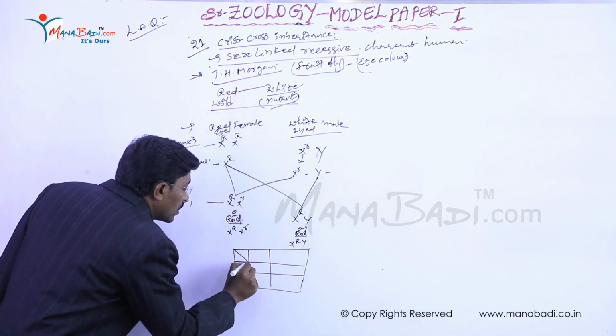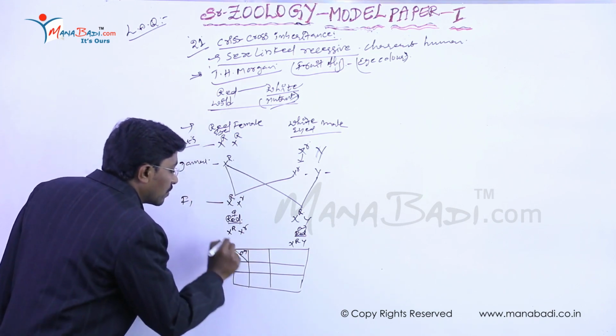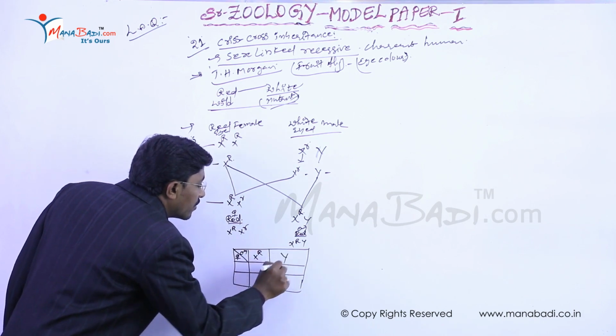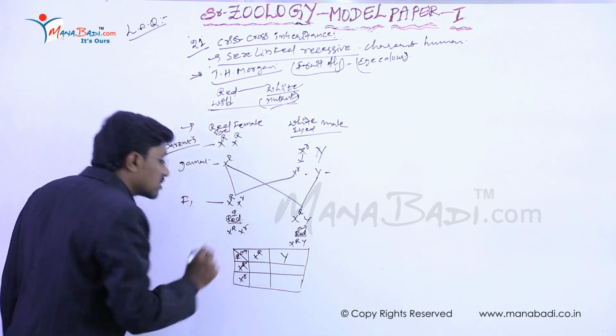Here we substitute male gametes and female gametes. The male gametes are X capital R and Y, and the female gametes are X capital R and X small r.